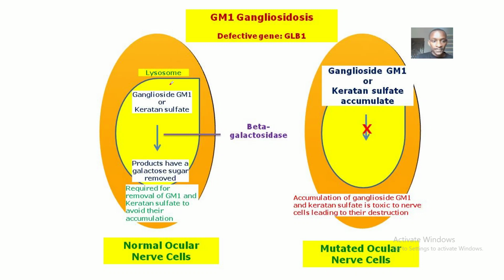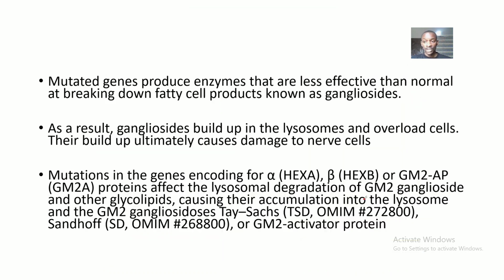You could see here that an enzyme, beta galactosidase, is supposed to be there, and once that enzyme is not there, then these gangliosides are not being converted. So now there will be accumulation of ganglioside and keratan sulfate. And this is toxic to nerve cells, leading to their destruction. All right, this is not it. We have the full note here.